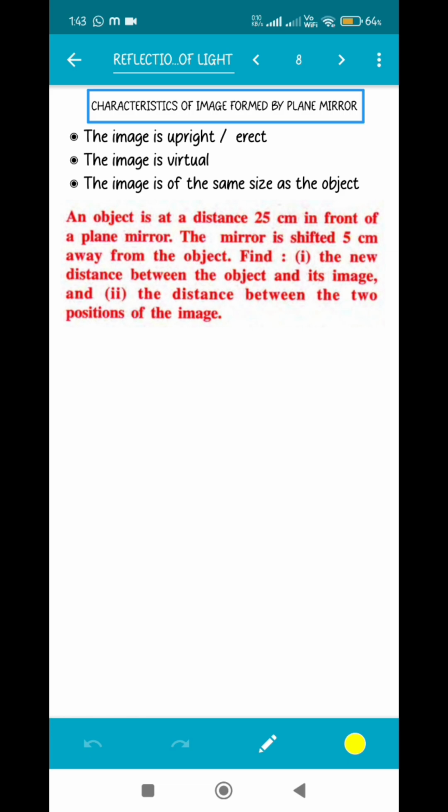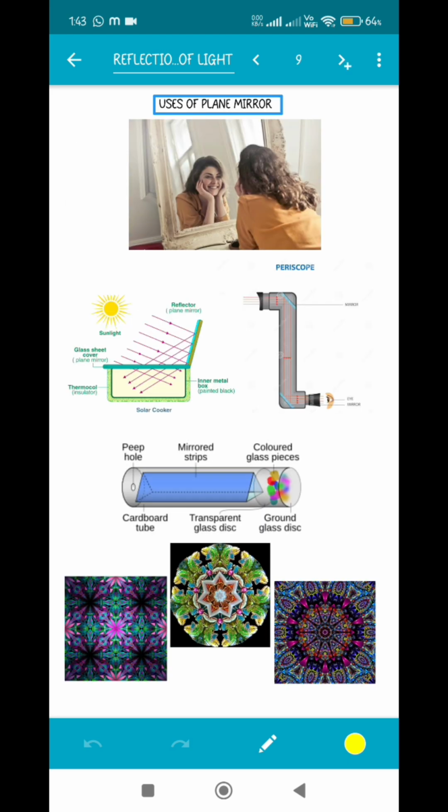You must have seen this at your home itself. When you look at yourself in the mirror, is your image larger than you or smaller than you? It is of the same size as you, isn't it? So, the image formed by a plane mirror is always of the same size as that of the object. Now, there is a numerical. We will do it later. Let's finish the slide first.